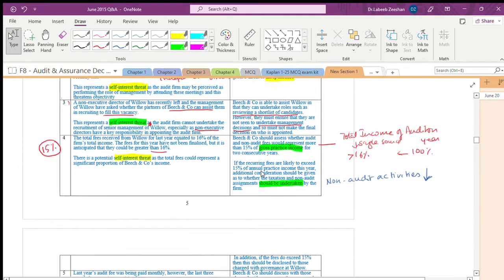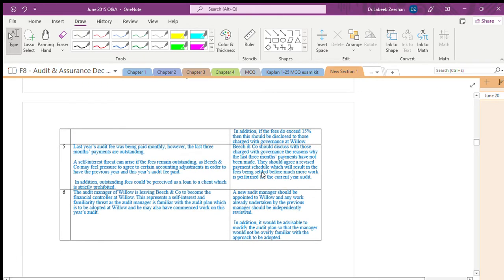Now, what it says: last year the audit fees had been paid monthly, is it right? But this time they have not paid. It was due. They have paid monthly, however the last 3 months are outstanding. The moment you are talking about the amount, as I told you previously also, it is only related to self-interest.